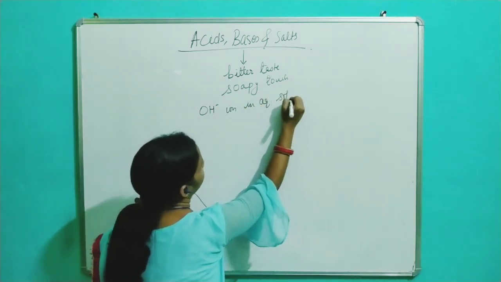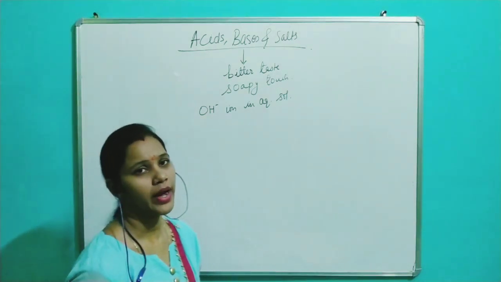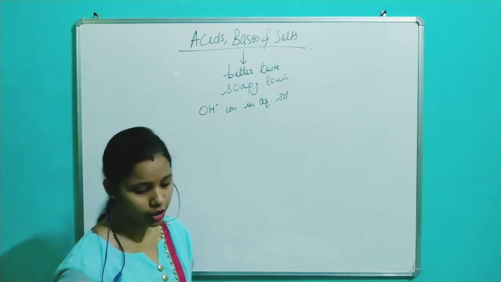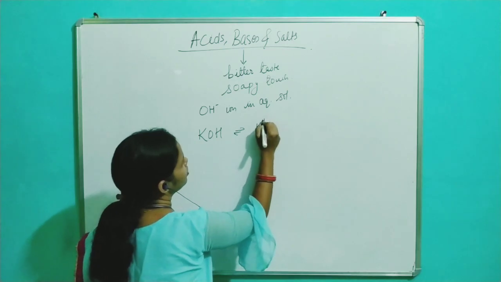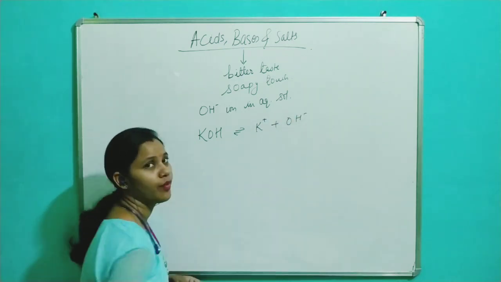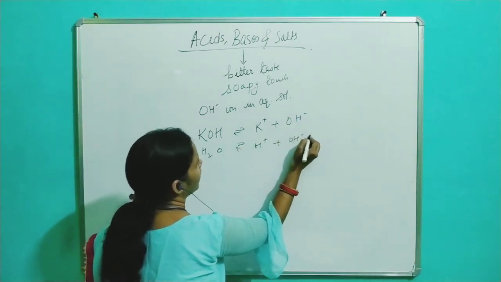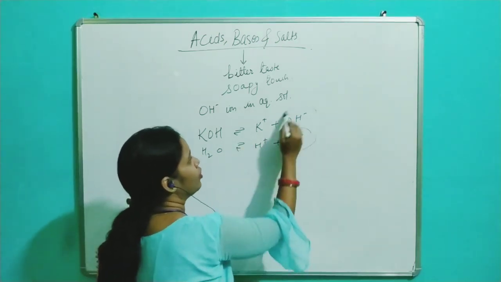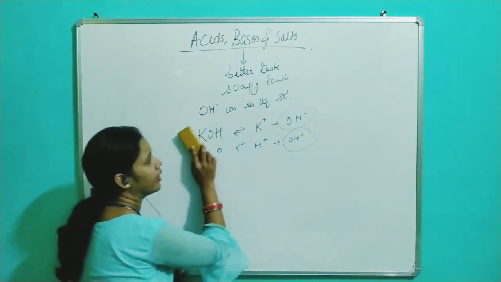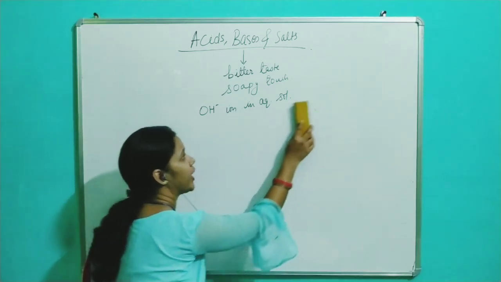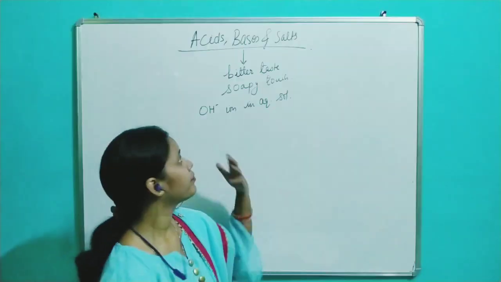So bases are those substances which give OH minus ion in their aqueous solution. For example, KOH. In its aqueous solution, it dissociates to give K plus and OH minus. Water dissociates as H plus and OH minus. NaOH, sodium hydroxide, calcium hydroxide, potassium hydroxide, magnesium hydroxide, all these are bases.